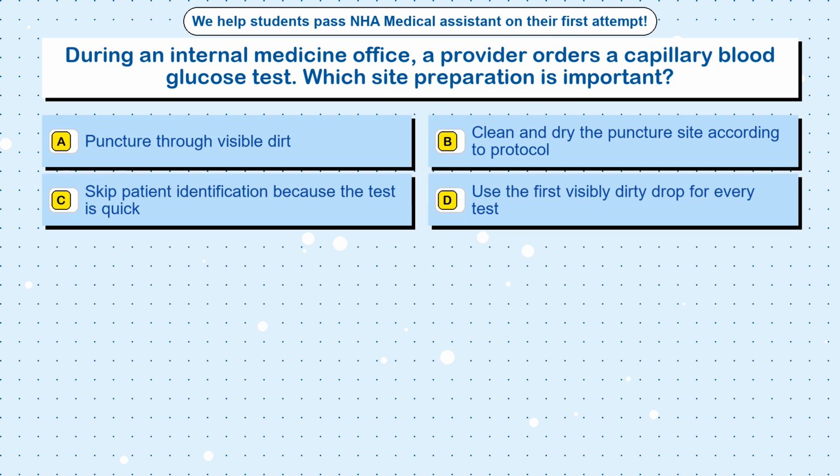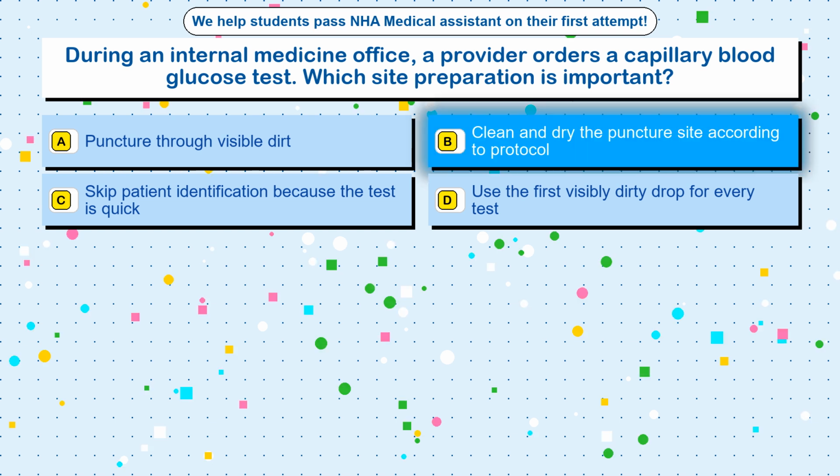Question 64. During an internal medicine office, a provider orders a capillary blood glucose test. Which site preparation is important? Option A. Puncture through visible dirt. Option B. Clean and dry the puncture site according to protocol. Option C. Skip patient identification because the test is quick. Option D. Use the first visibly dirty drop for every test. The correct answer is option B. Clean and dry the puncture site according to protocol.